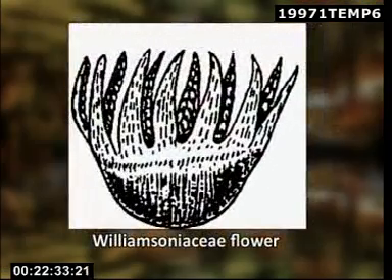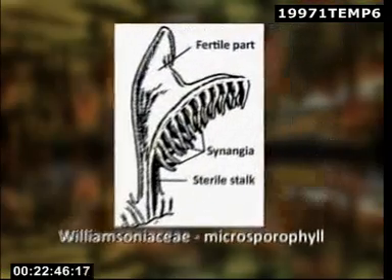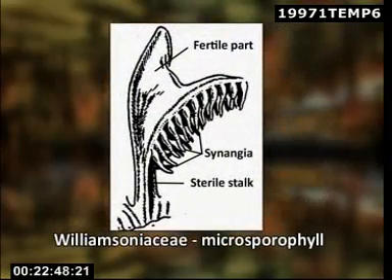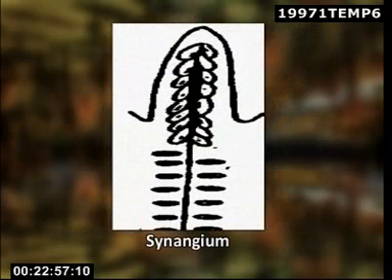In Williamsoniaceae, each male flower was surrounded by a series of perianth-like bracts and consisted of whorls of varying number of microsporophylls united at the base to form a cup-like structure. Generally, each microsporophyll had a sterile, stalk-like portion and an upper fertile part, bearing 2 rows of finger-like synangia. Each synangium contained 2 rows of chambers enclosing microspores.